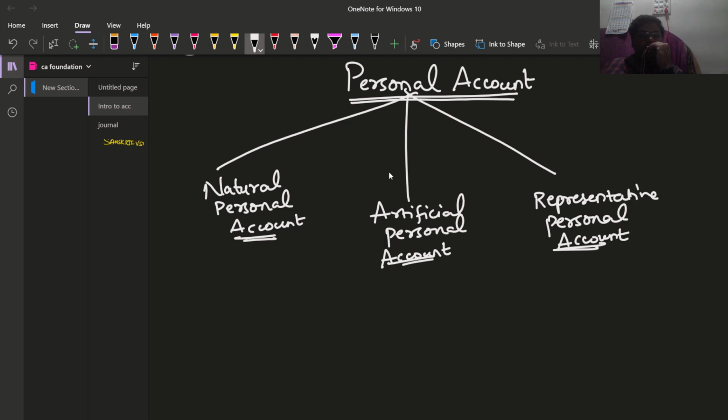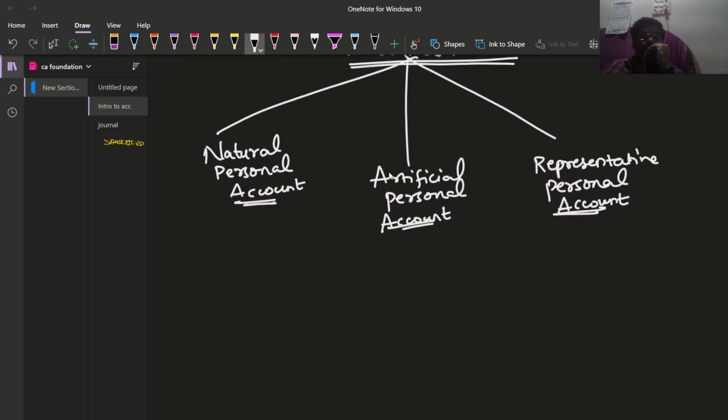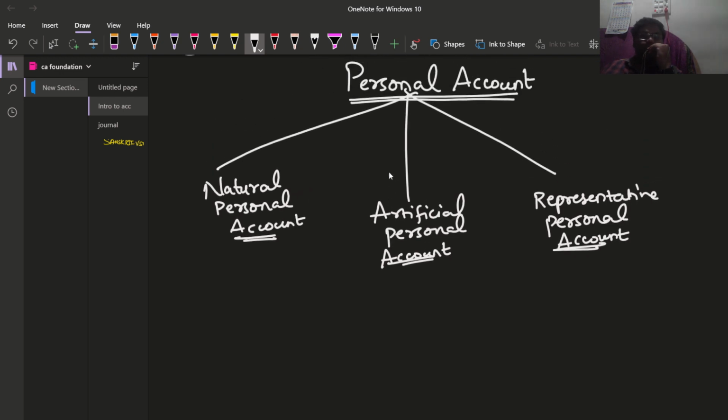Okay, so for this personal accounts, what does it mean by personal account? The personal account in the sense it is the accounts which are dealt with the names of the persons. Natural personal account in the sense the names of the persons which are Rama, Ram, Sita, etc. So Rama account, Ram account, Sita account, etc.